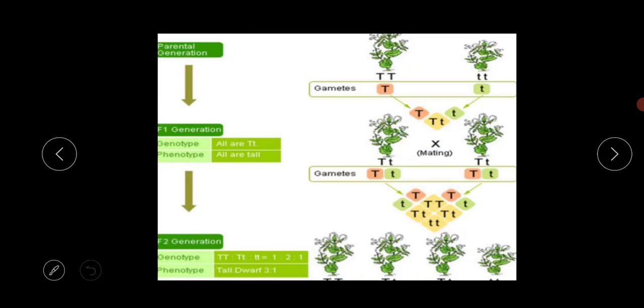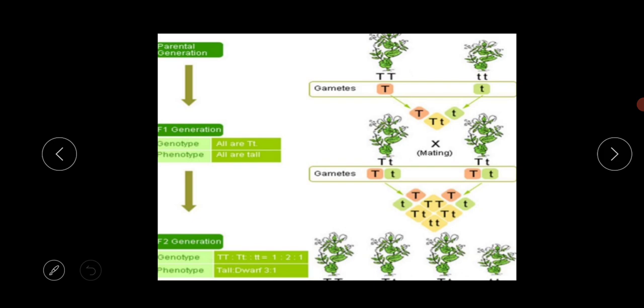So this is actually the schematic pathway, and that's also called the Punnett square. So what is the meaning of this? This is the production of gametes by the parents and the formation of zygote.